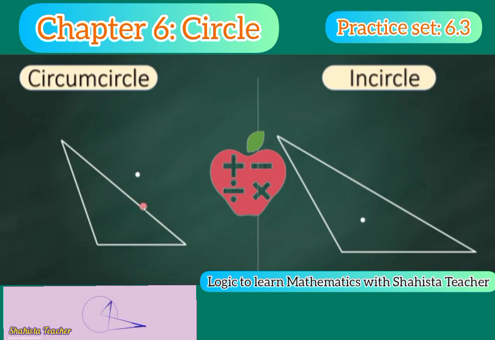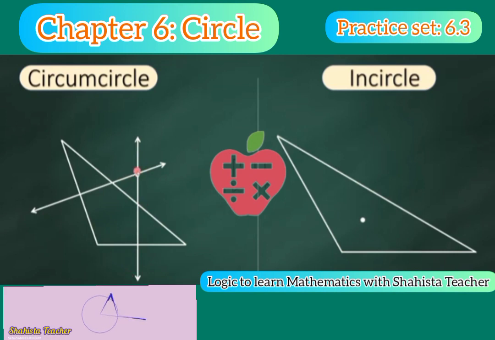So simple and so easy to understand, na. In the circumcircle we only look at three vertices, and in the incircle we look at three sides. जब हम vertex को देखते हैं तब हम सर्कल को circumscribe करते हैं, यानी कि outside the triangle. Outside the triangle जो सर्कल ड्रॉ होता है उसको हम कहते हैं circumcircle.